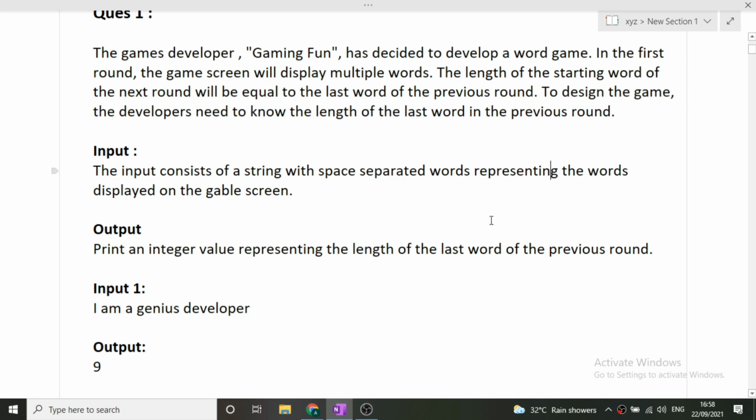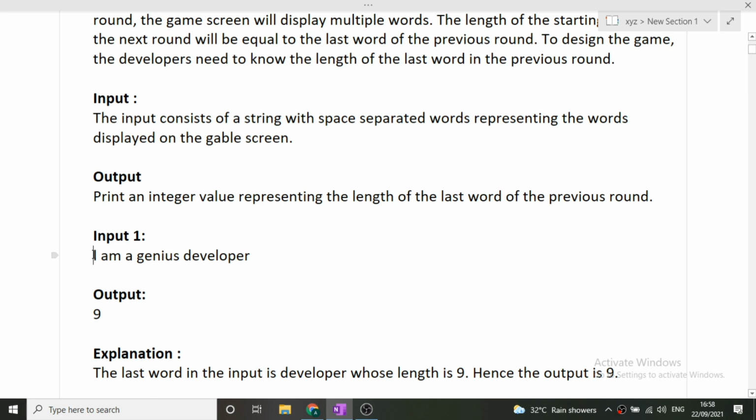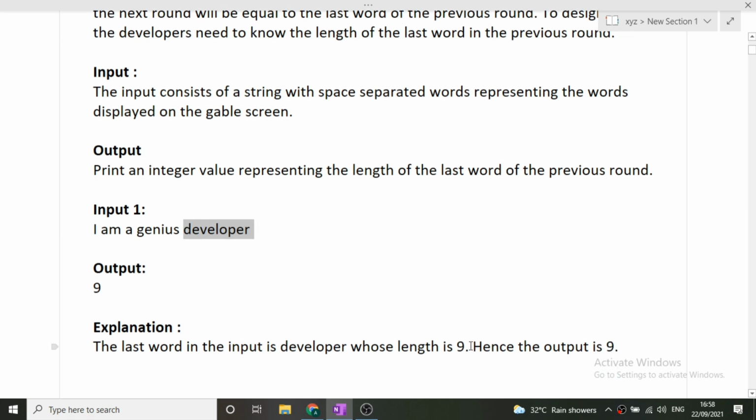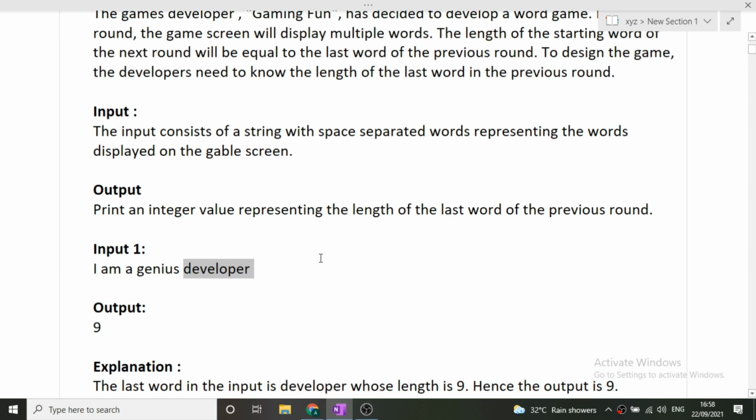Okay, let's just forget all this. We will be given a string with space separated words, and we have to just print the length of the last word. So for example, here is the input, that is I am a genius developer. Here the last word is developer and the length of this word is 9. So we have to print 9 as the length of the last word. So this is what we have to do inside this entire question.